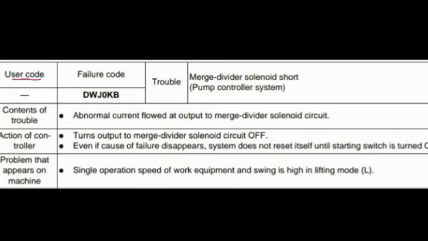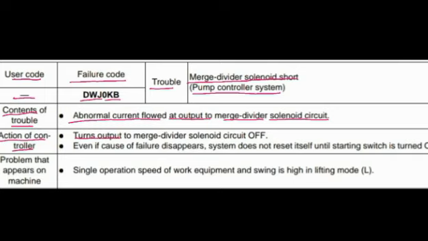User code not appear on the screen, failure code DWJ0KB. Trouble: merge divider solenoid short. This code is also related to pump controller system. Content of trouble: abnormal current flowed at output to merge divider solenoid circuit. Action of controller: turns output to merge divider solenoid circuit off.